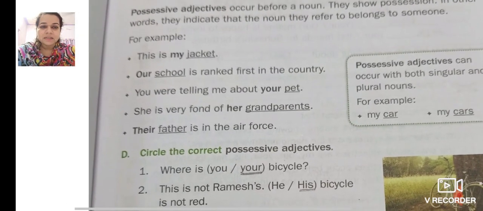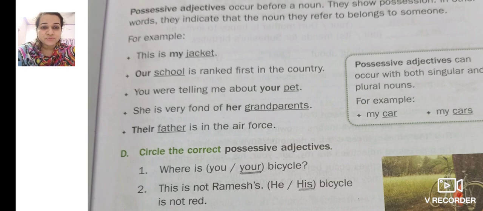For example, this is my jacket. My. It belongs to me. Our school. Our we use for plural. Our is for plural. Our school is ranked first in the country.